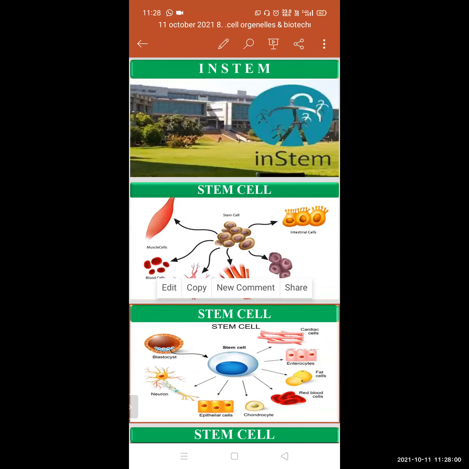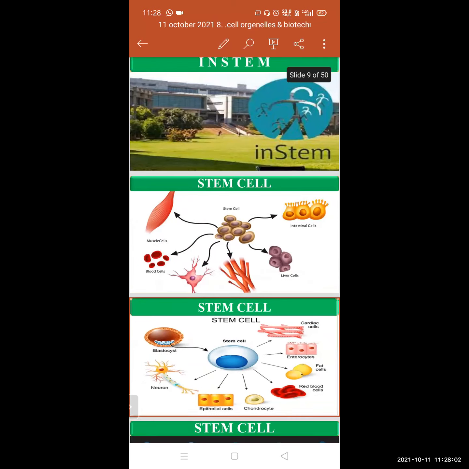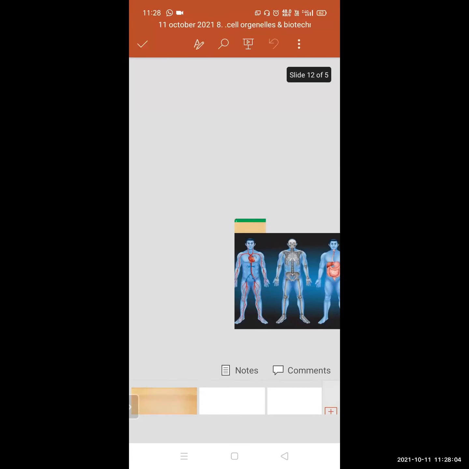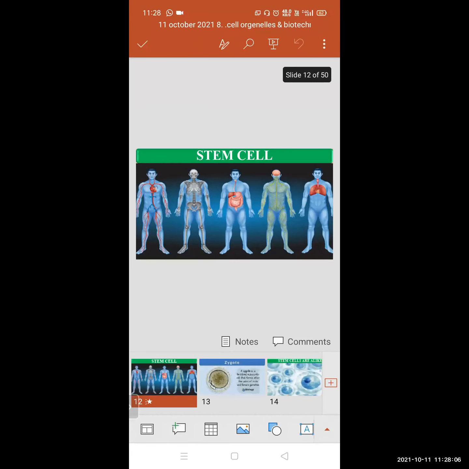These cells are called stem cells. After further development, they can be transformed into many different types of cells and tissues, and they can perform different functions in the body. This is called differentiation of cells.